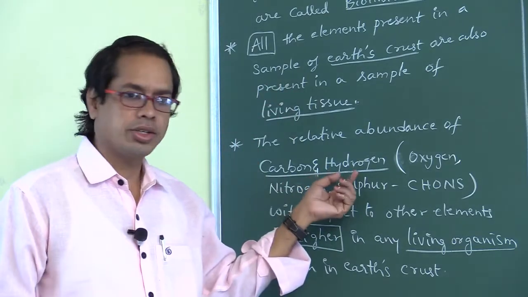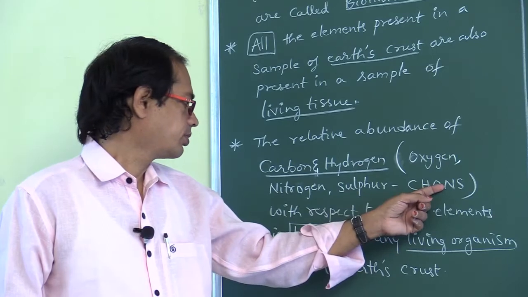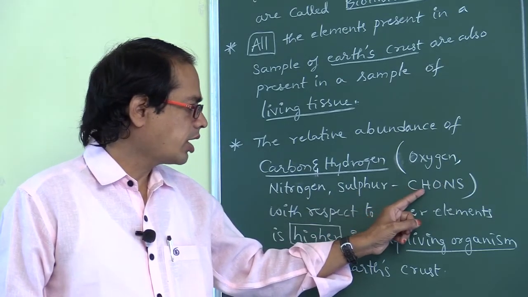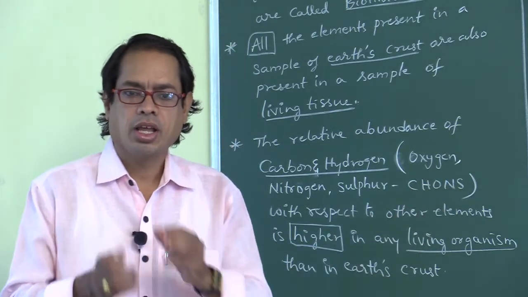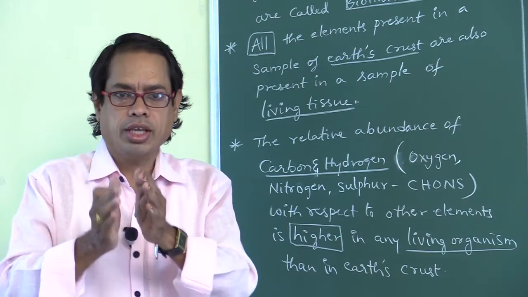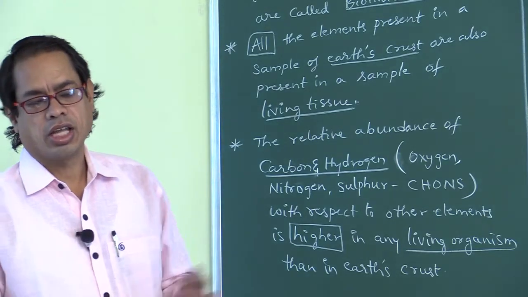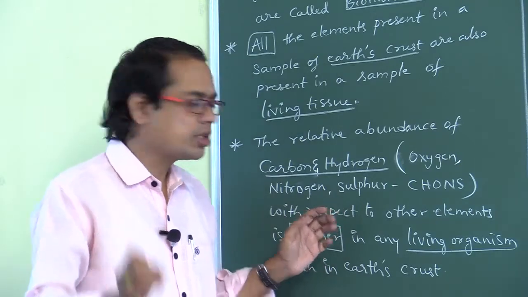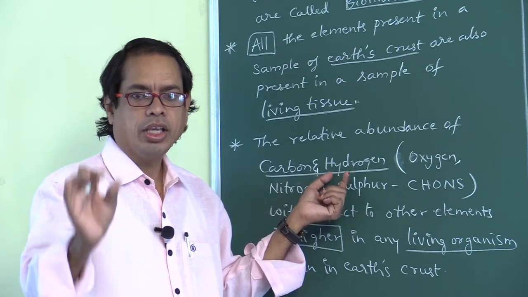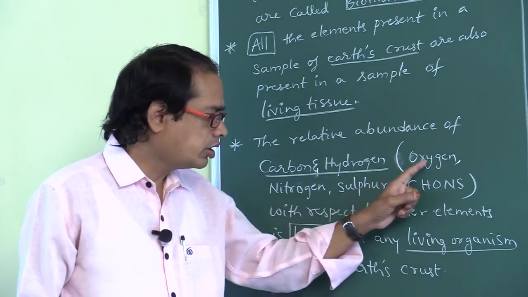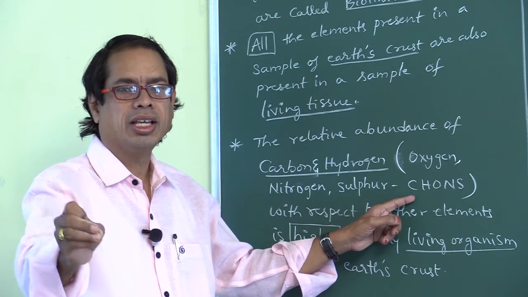Not only those two elements, but also oxygen, nitrogen, sulfur, that is CONS: carbon, hydrogen, oxygen, nitrogen. Yes, these five types of elements are relatively more abundant in living organisms, that is the human body, than in earth crust. If you want to mention two elements, this is the textbook line: carbon and hydrogen. In the textbook there is a tabular form, and if we observe it, these elements are also relatively more abundant in the human body than in earth crust.